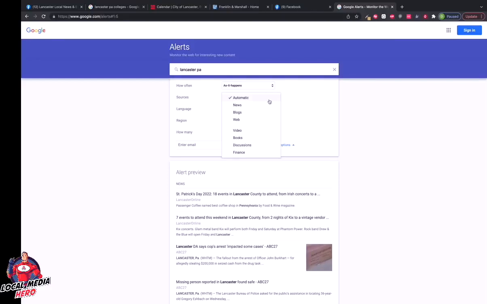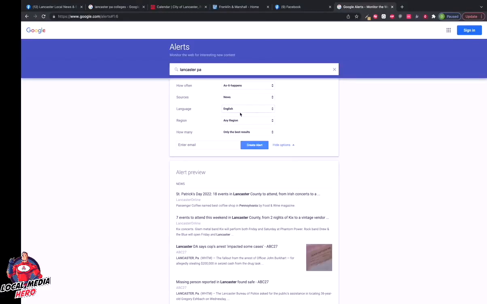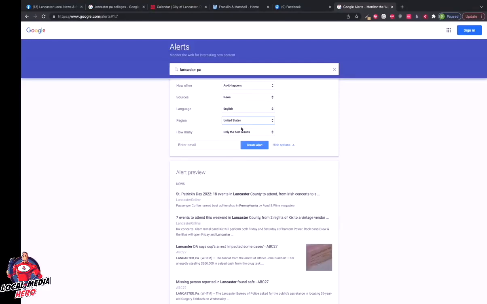Sources. We would recommend that you select news for this source. And of course, depending on what your language is, you would select the language that you prefer to receive that information in. My native language is English. And of course, we're going to select the United States. We're here in the United States. If you are in another country, you probably want that to be sourced to you and not necessarily receive United States-based news and information. And of course, we only want the best results. Now, the next thing that you want to do is put in your email address, which I haven't set up just yet, but we're going to do that next. And then all you need to do is hit Create Alert.